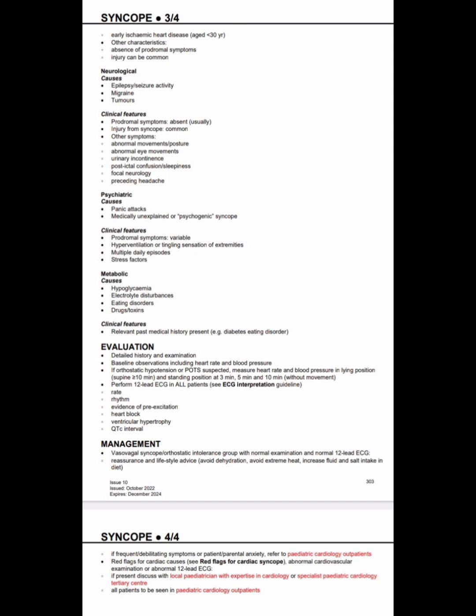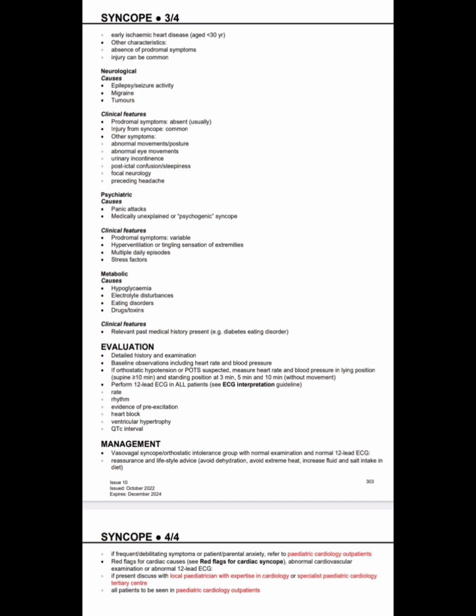Management of syncope, including vasovagal syncope or orthostatic intolerance group with normal examination and normal 12-lead ECG: reassurance and lifestyle advice. Avoid dehydration, avoid extreme heat, increase fluid and salt intake in diet. And if frequent or debilitating symptoms or patient or parental anxiety, refer to pediatric cardiology outpatients. So for vasovagal syncope, we know the management now, and if there is any parental anxiety or any debilitating symptoms, refer to pediatric cardiology outpatients.